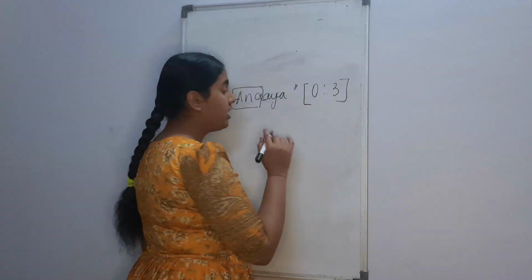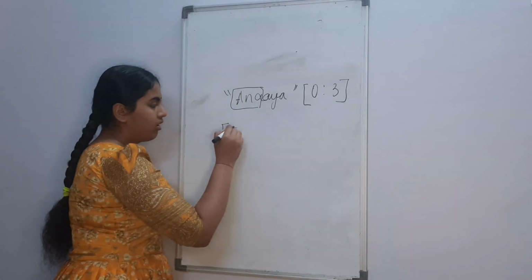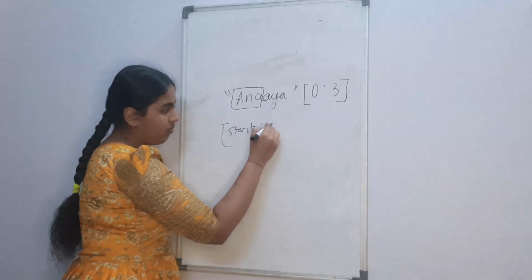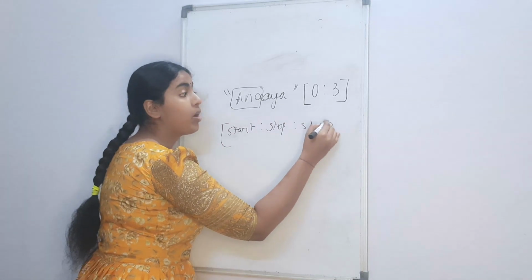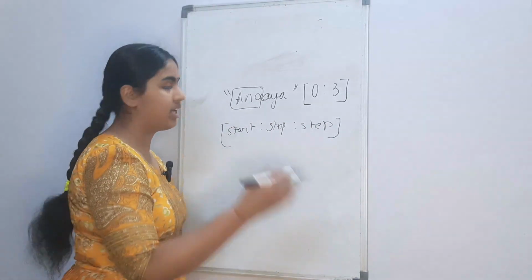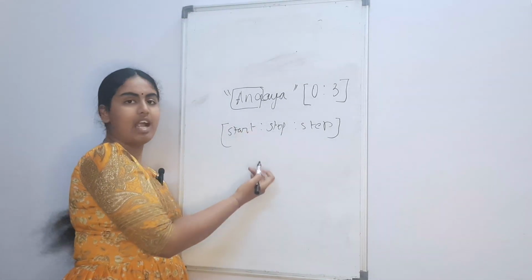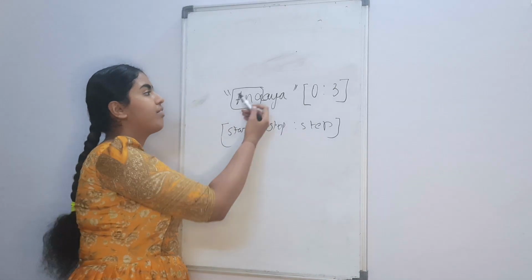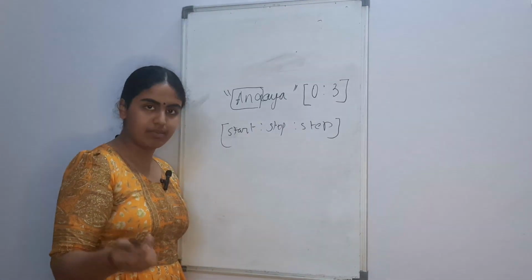Okay, again in a slice there is always a start value, a stop value, and a step value, similar to what we have in the range function in Python, in the for loop. Now the start value is the index at which you start.